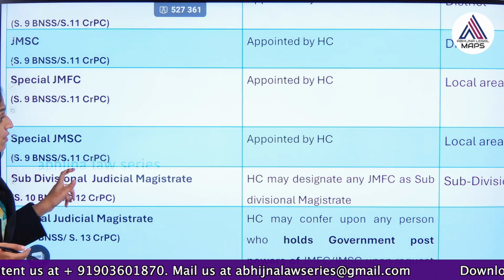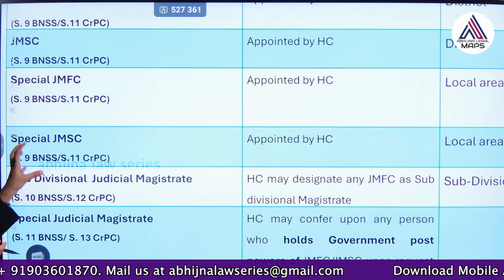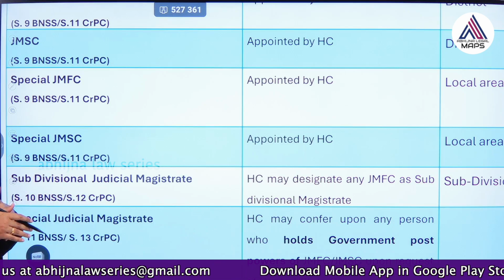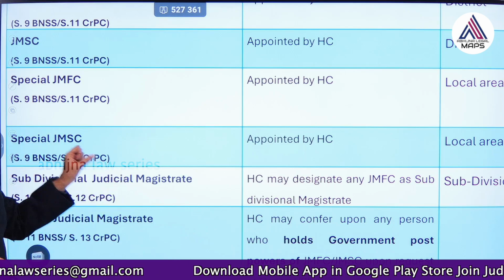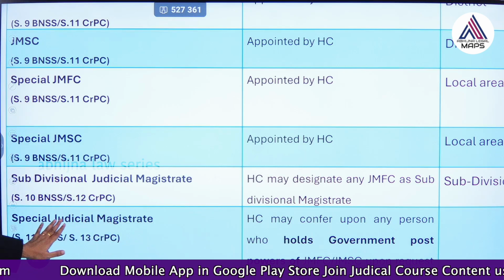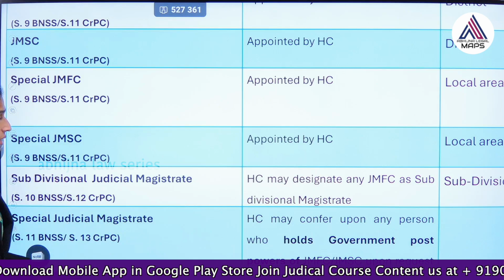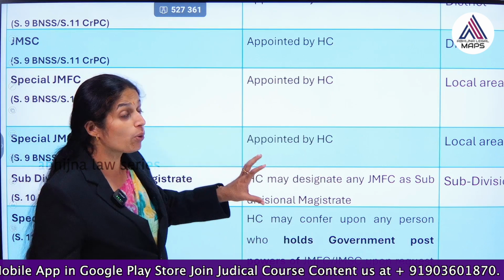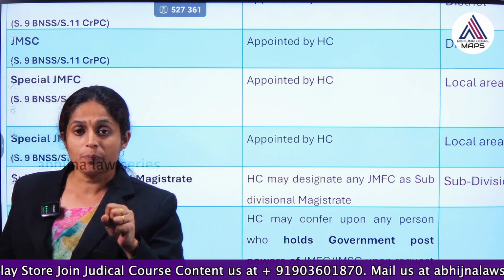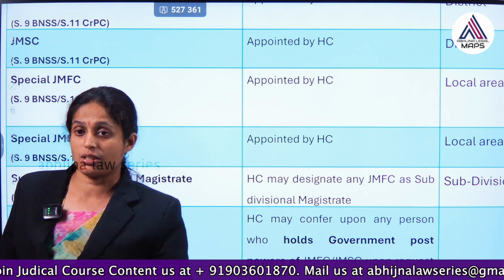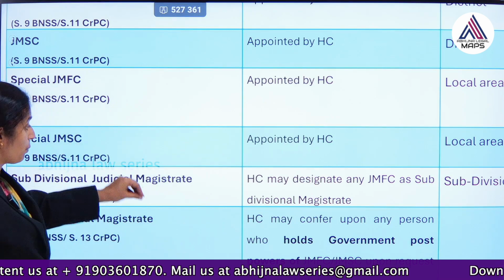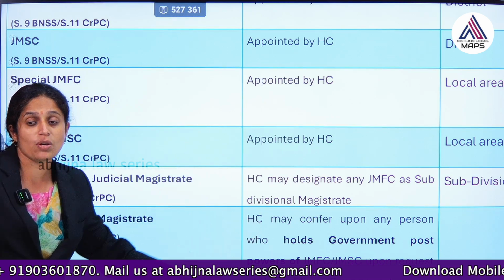There could also be a subdivisional judicial magistrate. We also have subdivisional judicial magistrates who are appointed for the purpose of that particular subdivision. The High Court may designate. So, the High Court has the power. And see here, this is the qualification which is required for appointing a special judicial magistrate. Remember this. A person who is having a government post, any person who has a government post, may be appointed as a special judicial magistrate by bestowing upon him the powers of JMFC or JMSC.